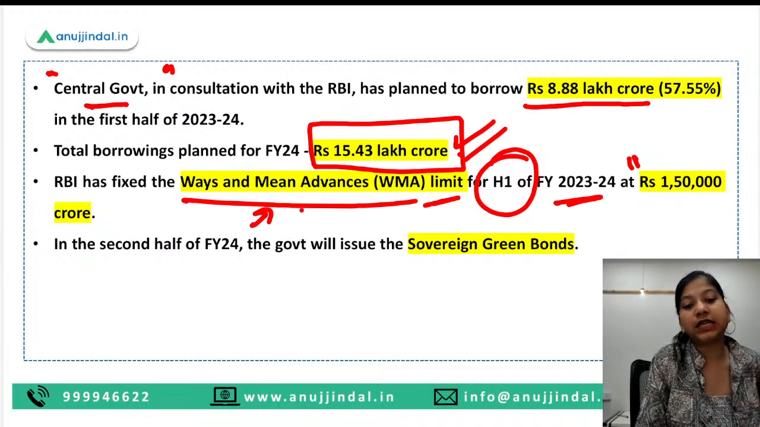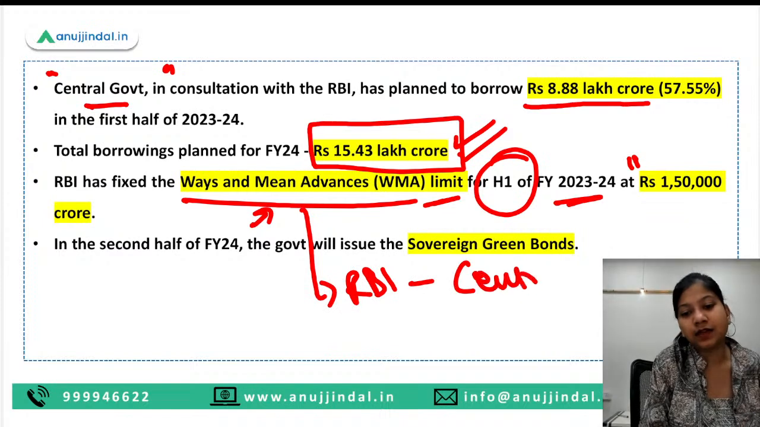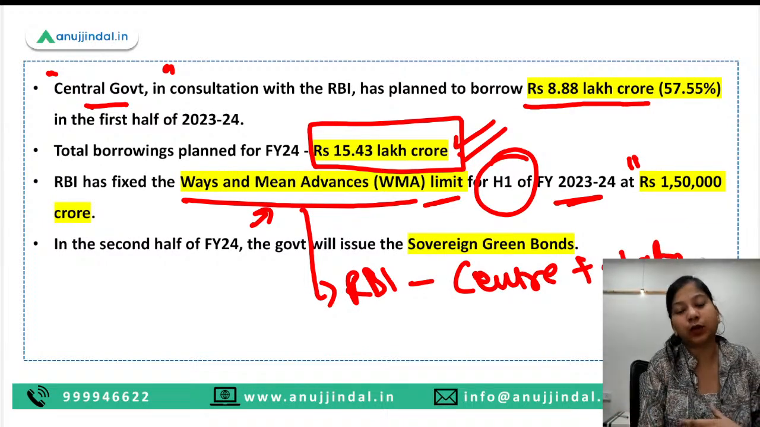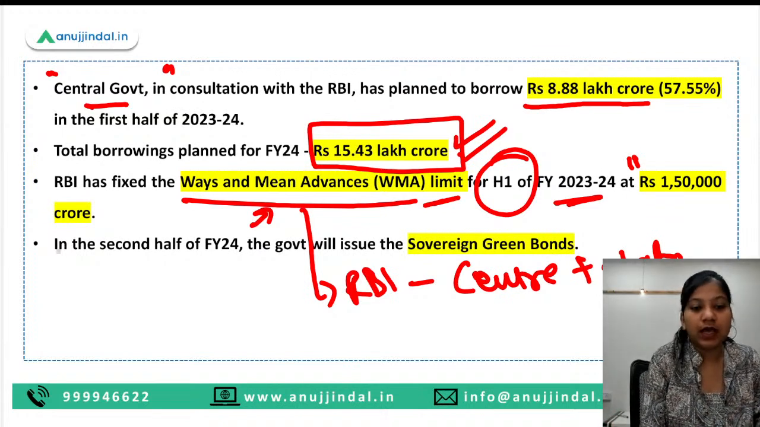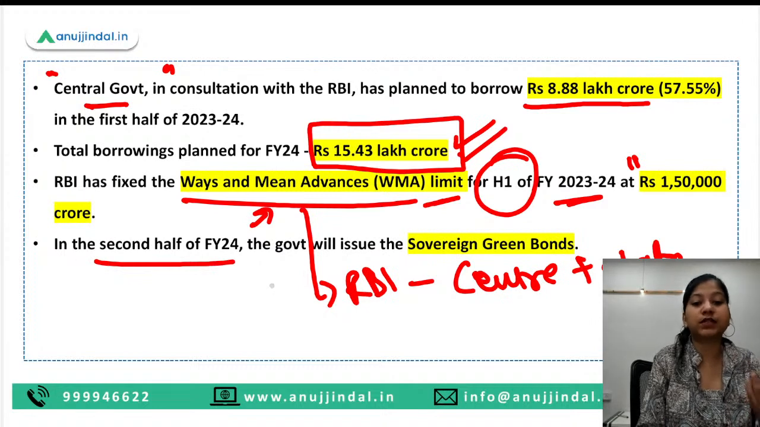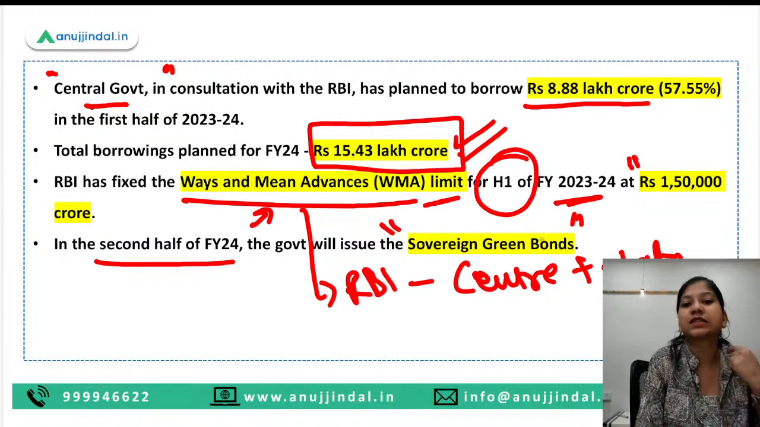So guys, it is basically the loan that is given by the RBI to center and state governments for meeting their short-term liquidity requirements. Next point here is that in the second half of the FY24, the government is planning to issue the sovereign green bonds to raise money.